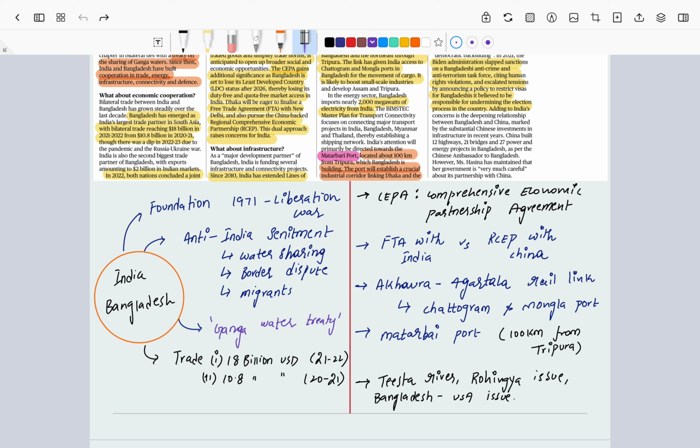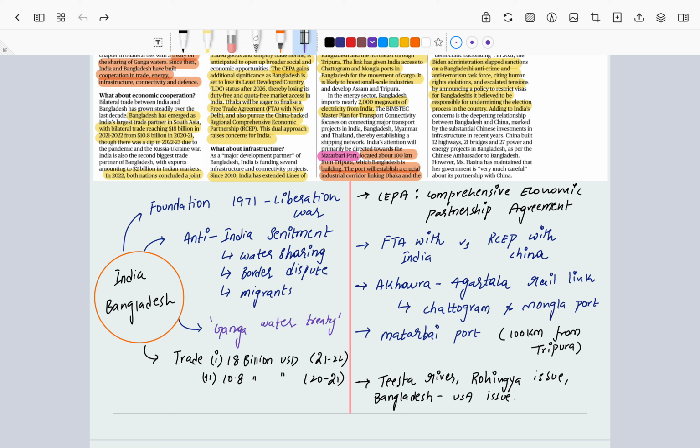But over the period of time, anti-India sentiment started primarily because of water sharing, especially the Ganga that flows in the particular region. There was always a dispute with respect to Ganga water sharing. The second is a border dispute here and there, where our BSF Jawans are getting killed by the Bangladesh people. At the same time, we are also cross-firing, etc. And third is the migrant issue that is always taking place. Recently, the Rohingya migrant issue has been in the news.